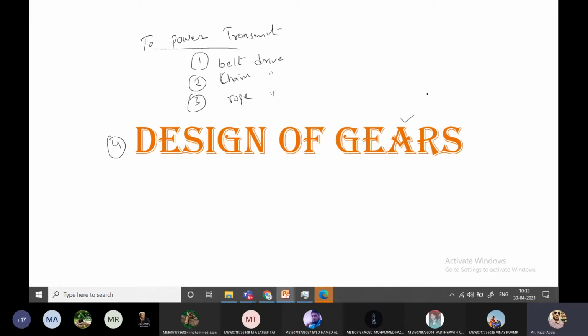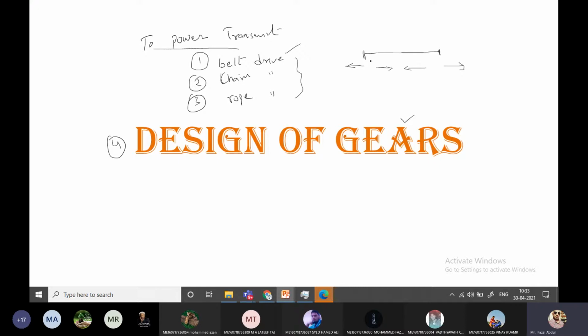Among the four, now we are studying about the gears. The gear drives have the best advantages compared with the other three. Because to utilize the other three, there are some restrictions. To use the belt drive, we have to maintain a certain distance between the pulleys. This distance should not be too long and should not be too close. This is the one restriction.